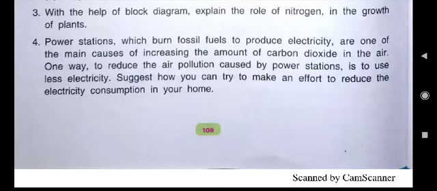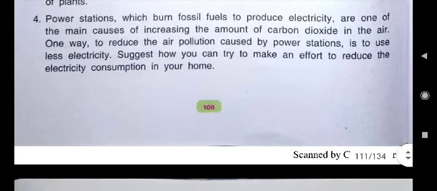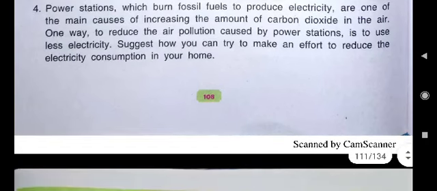How you can reduce the electricity consumption in your home, children? You can say, switch off the light when it is bright outside. Means when bright sunlight is coming in your home, no need to switch on the light. Or if you are not in the room, switch off the fans. Like this we can reduce the use of electricity. If the weather is suitable, don't turn on your AC. Reduce the electricity. So these are the ways.